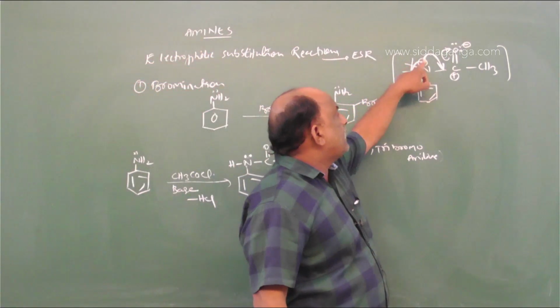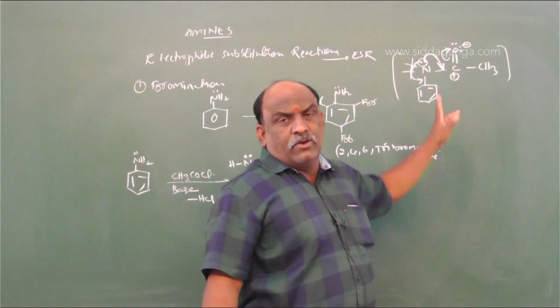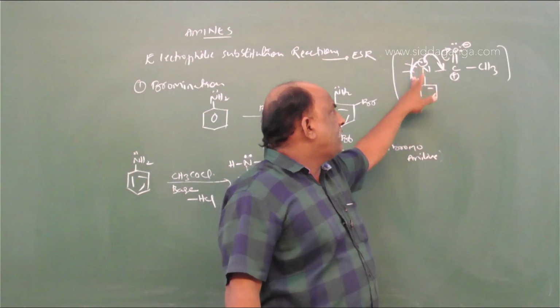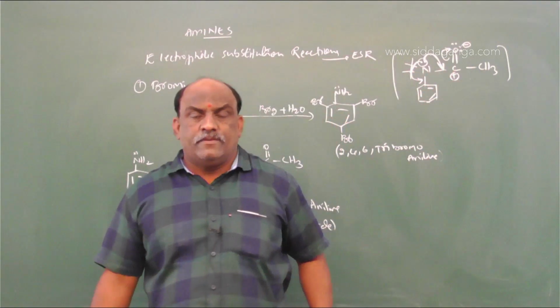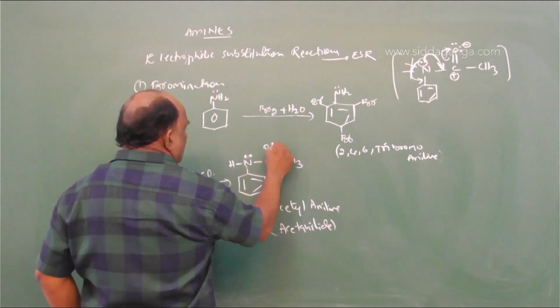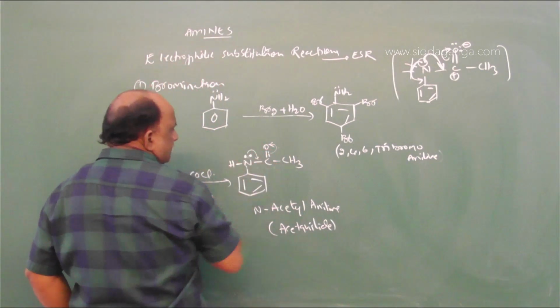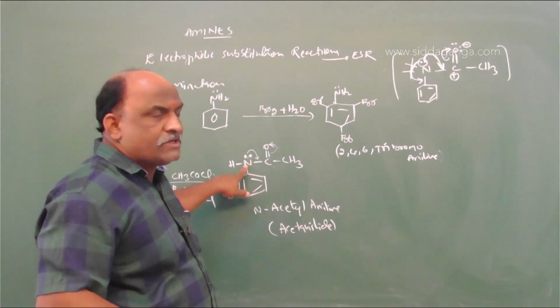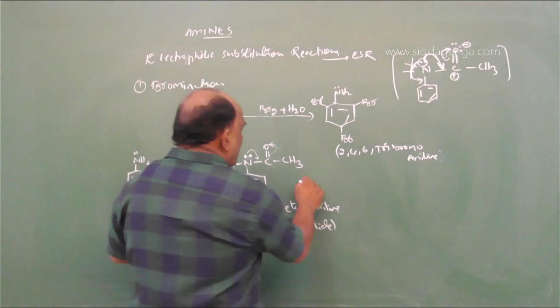The lone pair is not available for benzene, which means the lone pair is available for the carbonyl carbon. Suppose you go like this, then the lone pair will go like this, and then nitrogen becomes positive.